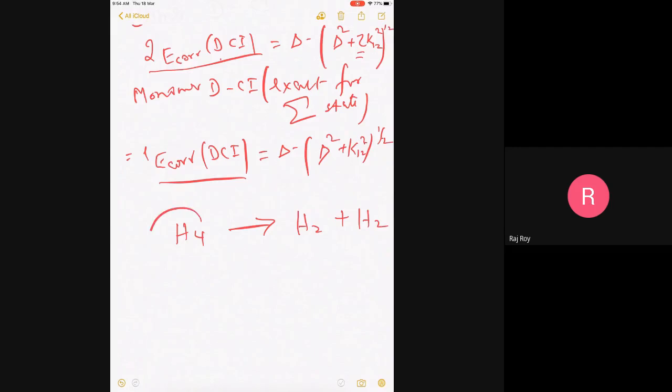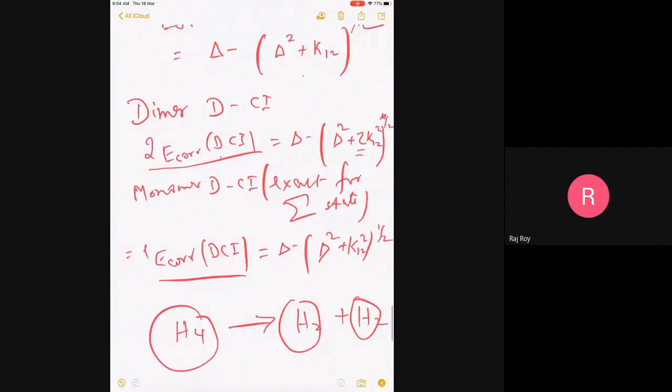So you expect the energy of this to be the sum of the two energies. And now look at this. It is not the sum. In fact, there is a factor 2, but the factor 2 has come here, not multiplying the whole thing. There should have been a factor 2 on the whole thing, but the factor 2 has come inside the square root. Is it clear?